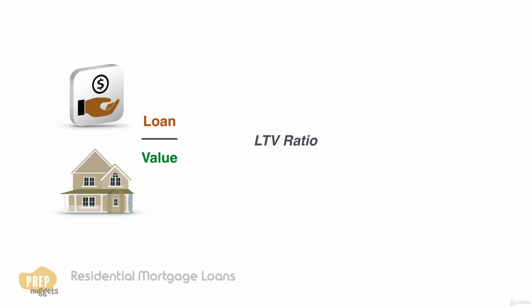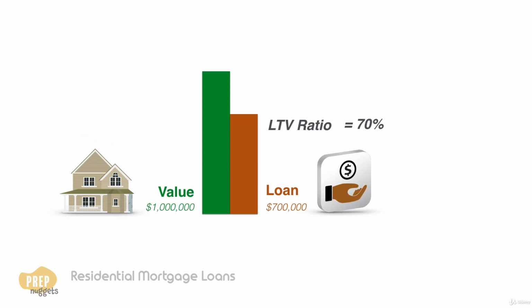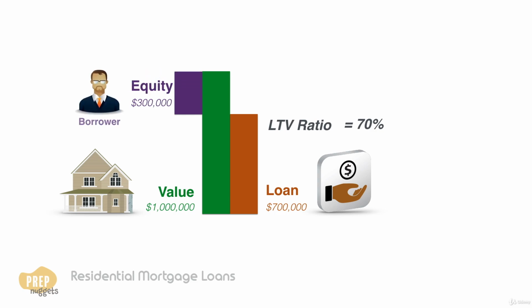So, for example, if the value of the collateral real estate is $1 million and the borrower took a loan of $700,000 to finance it, the initial loan-to-value ratio is 70%. The balance, $300,000 of the property's value, is the borrower's equity.